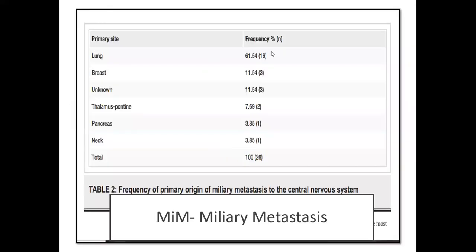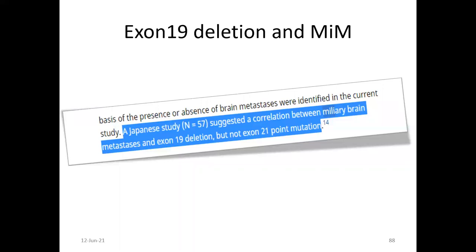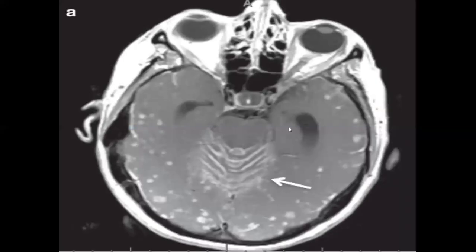This miliary metastasis happens in a particular group of tumors. It mostly comes from the lungs and breast. In breast, we have seen those are HER2 positive and TNBC. Triple negative breast cancers have a common predilection for miliary metastasis. A Japanese study showed that those with exon 19 deletion in EGFR have a high chance of miliary mets, but it is not seen in the exon 21 mutation.